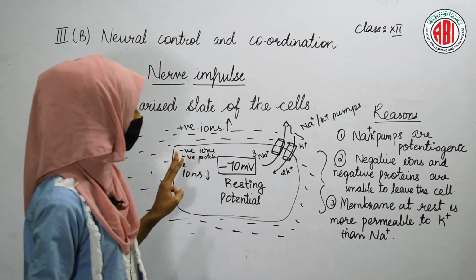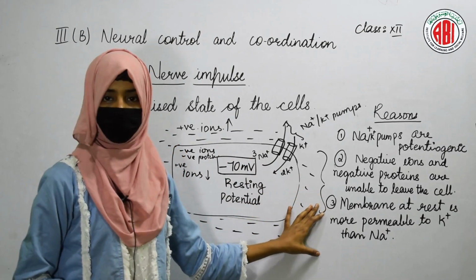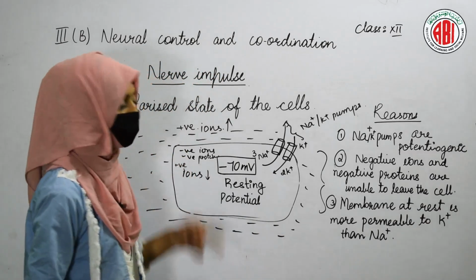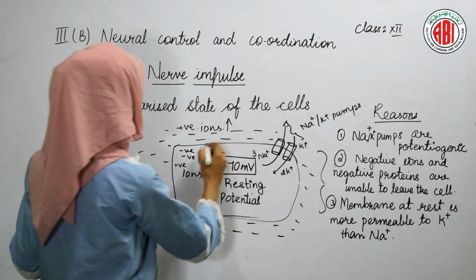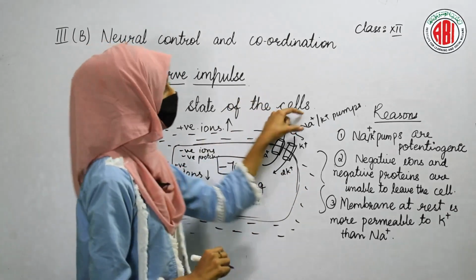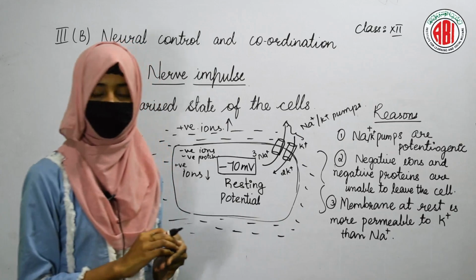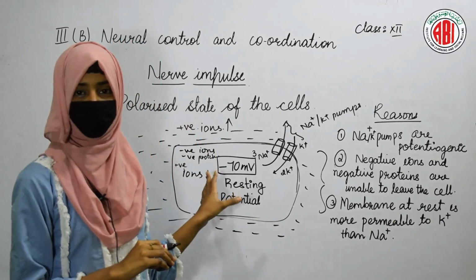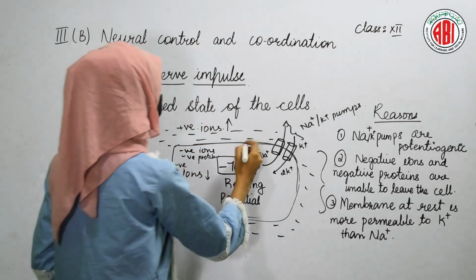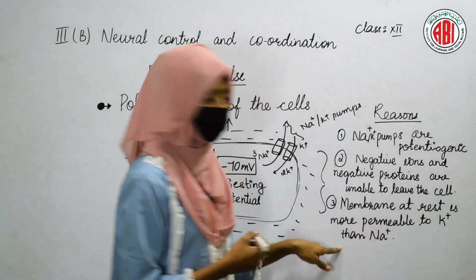And the third reason for the polarized state of the cell is that the membrane at rest is more permeable to potassium than sodium. That means here this one is our cell membrane, and over the cell membrane sodium-potassium pumps are present. These sodium-potassium pumps help to move the sodium ions out of the cell, and this cell membrane is more permeable to the potassium ions than sodium ions.